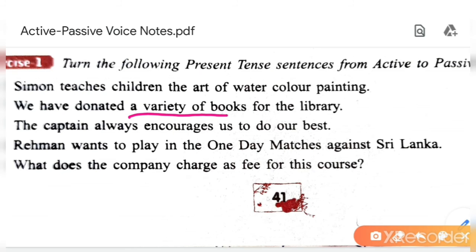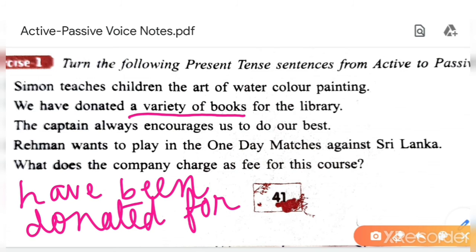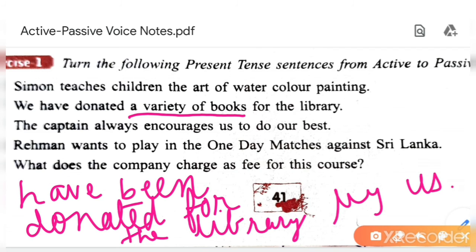A variety of books have been donated for the library by us. Okay, a variety of books have been donated for the library by us. Understood?